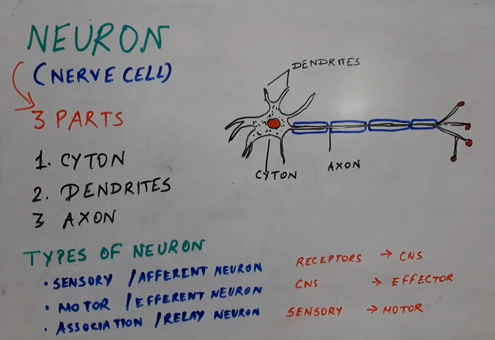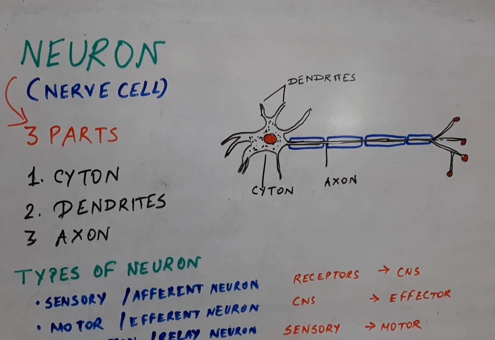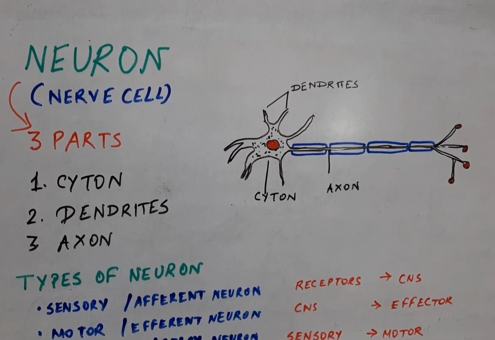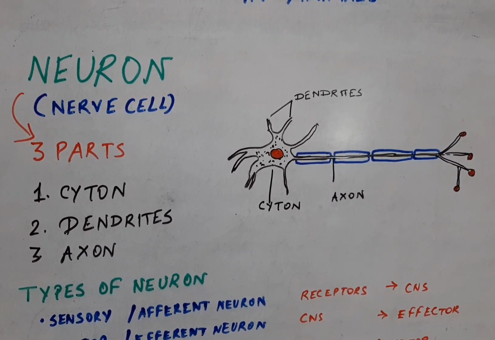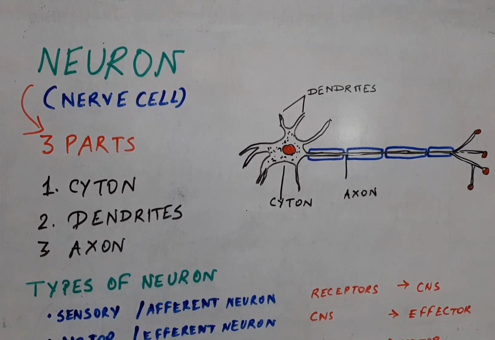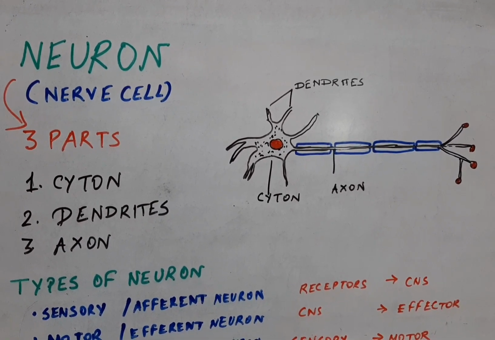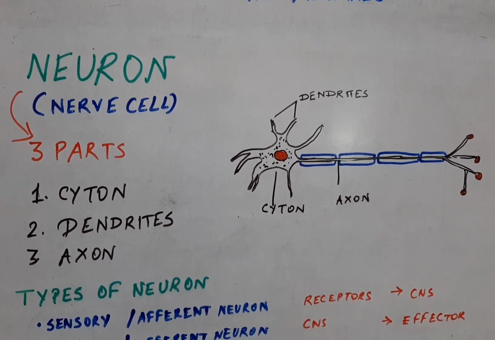The next topic is the neuron or nerve cell. Neurons or nerve cells are the structural and functional unit of the nervous system. There are millions of neurons in our CNS. Structurally, a neuron has three main parts: the cyton, the dendrites and the axon.